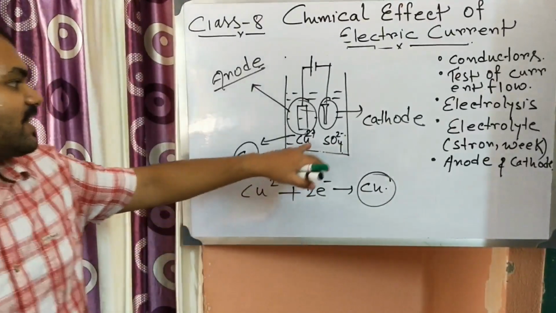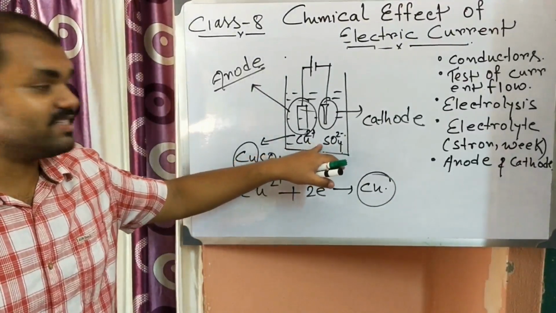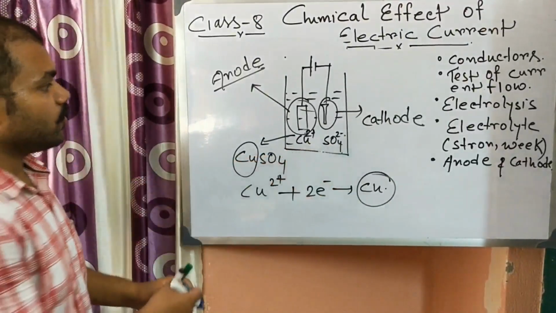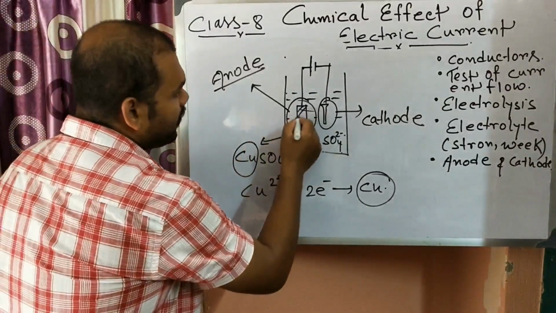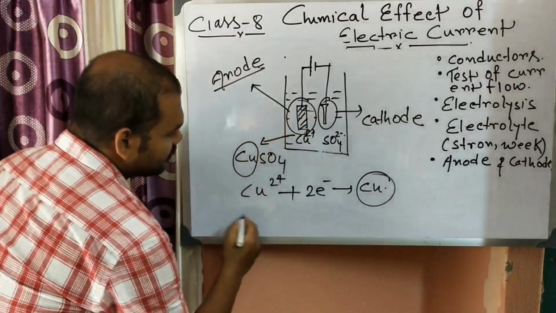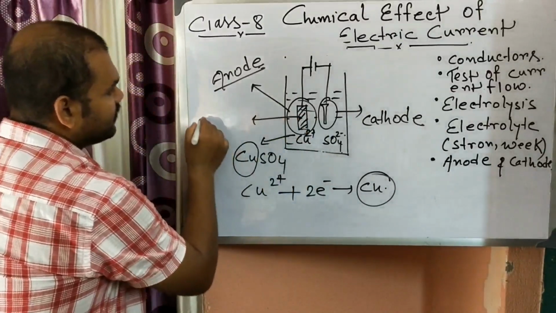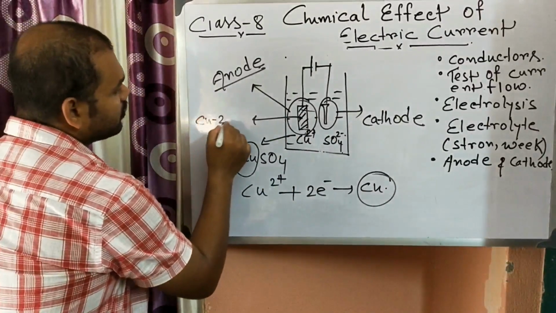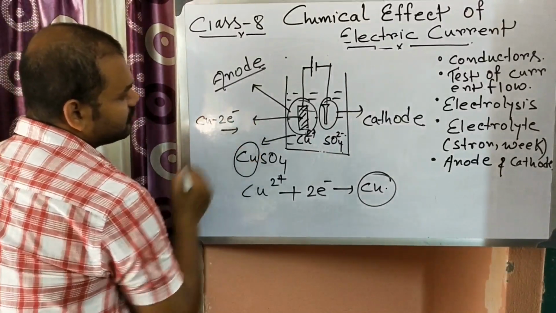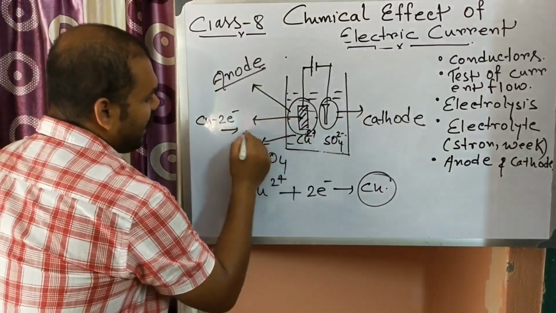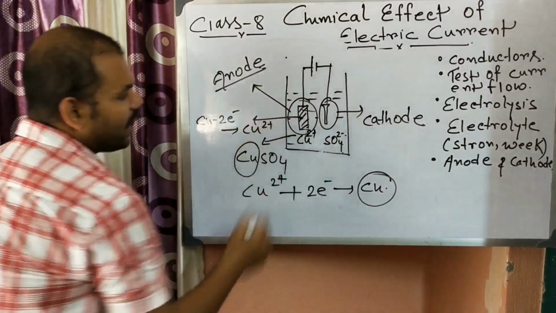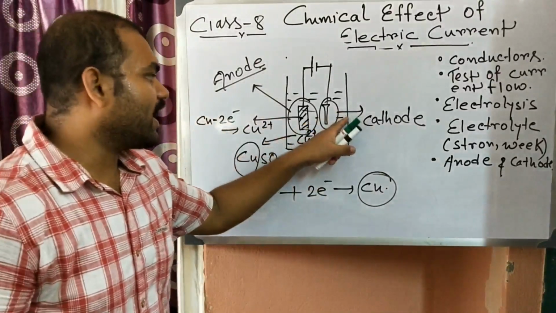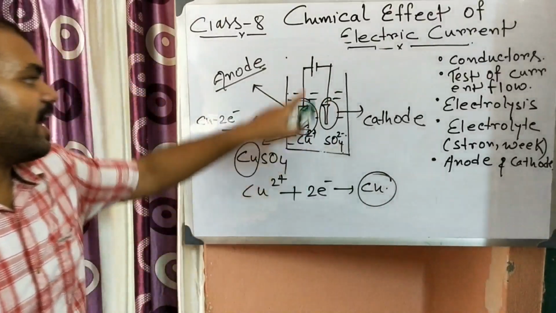And as there is a deficiency of copper ions in the solution, from the copper plate Cu gives away 2 electrons and comes into the solution as Cu2 plus ion, and this Cu2 plus ion again goes to the cathode, takes 2 electrons and deposits there.